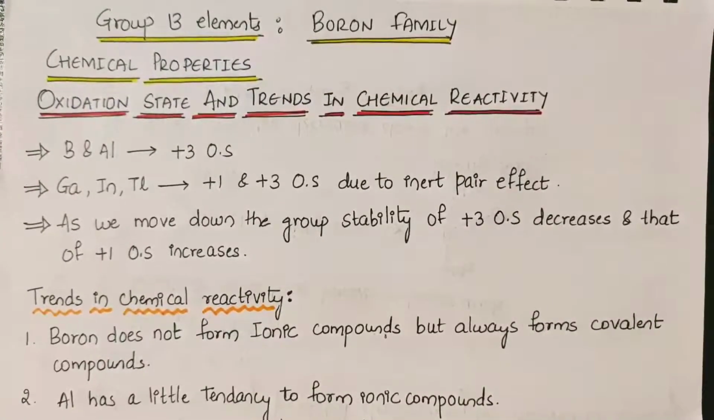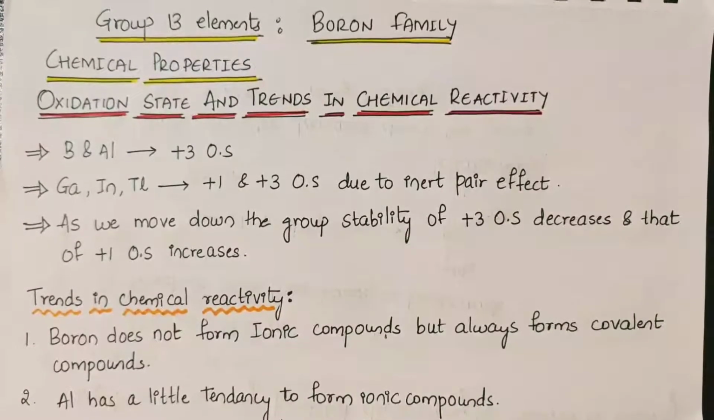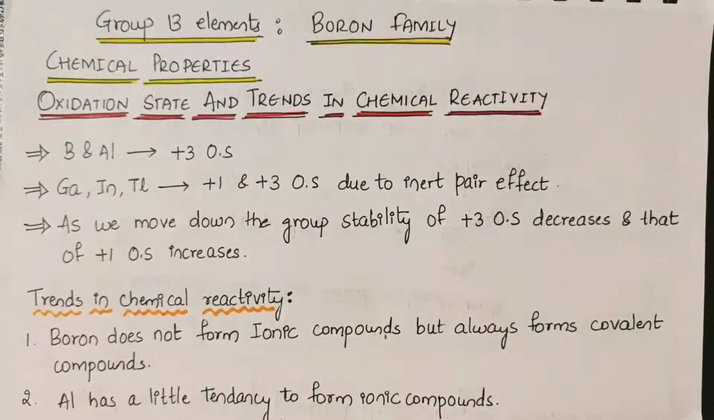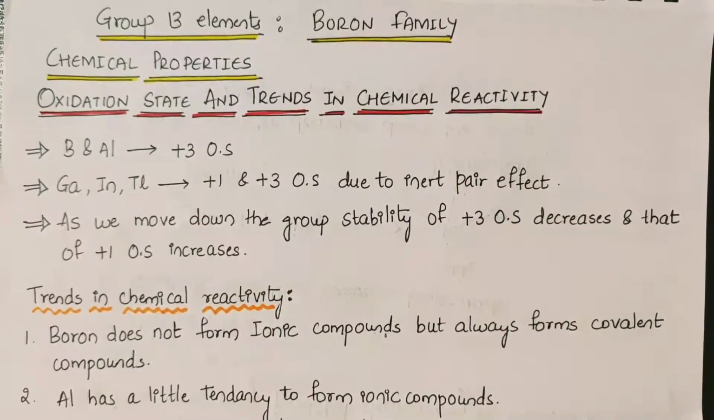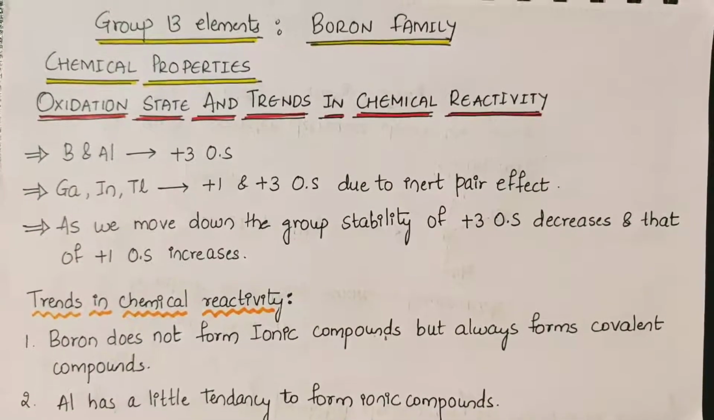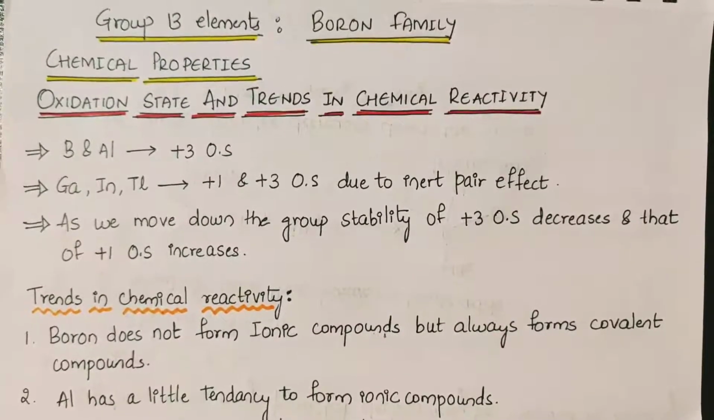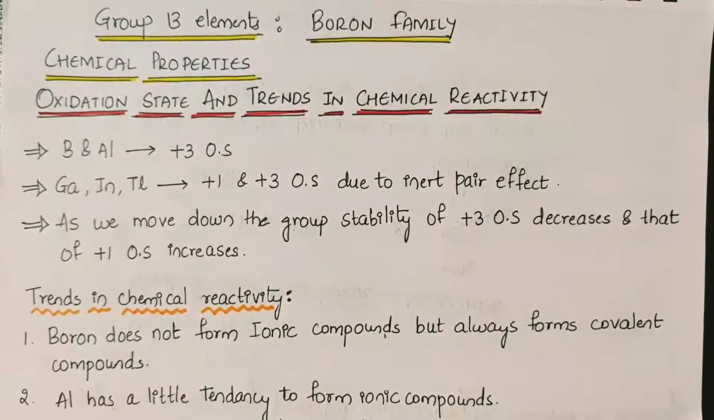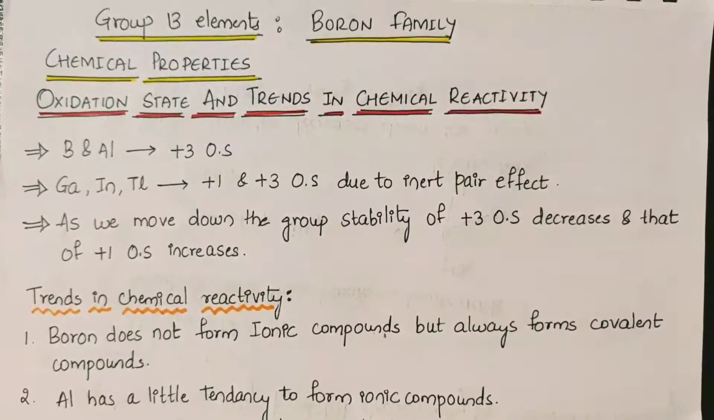So now let us look into group 13 elements, that is the boron family. We'll take up the chemical properties. First we are dealing with the oxidation state and trends in chemical reactivity. As we all know, the elements of group 13 have 2 electrons in the s orbital and 1 electron in the p orbital of the valence shell, and these elements are expected to show an oxidation state of +3.